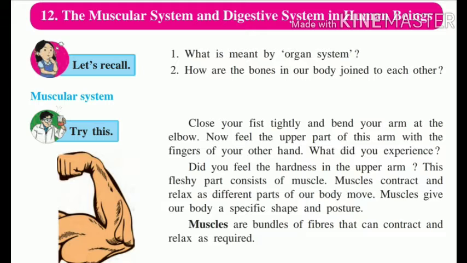Muscles are bundles of fiber that can contract and relax as required. We know that the movements of bones and joints are also performed with the help of muscles. Without muscles, it is impossible for our body to move. So, muscles play an important role in movement with the help of bones. The bones are also covered with muscles. Muscles also provide a cushioning effect and support to protect the bones from damage or injuries.